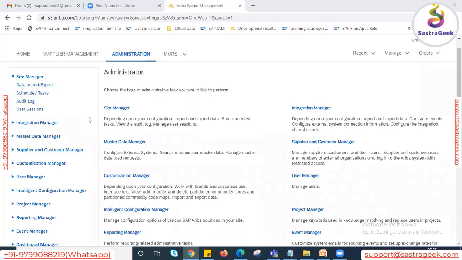We can take one quick example, the approval workflow. In the SAP backend system, whenever we have to configure a workflow, we take our ABAP team's help. But in SAP Ariba, we have to perform it ourselves.